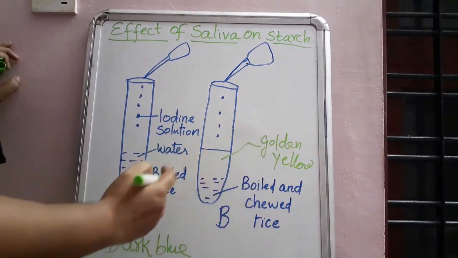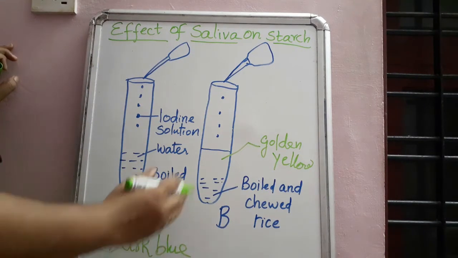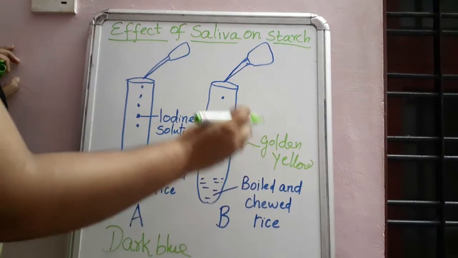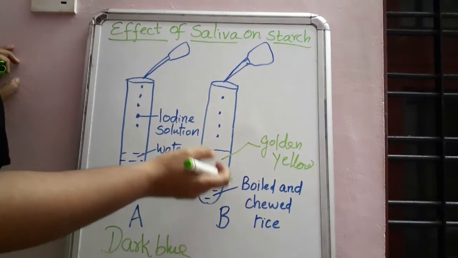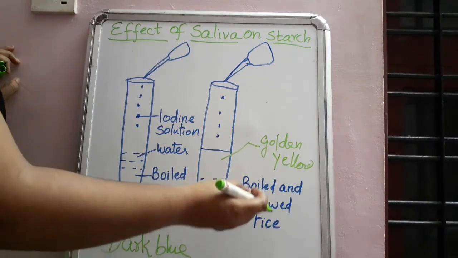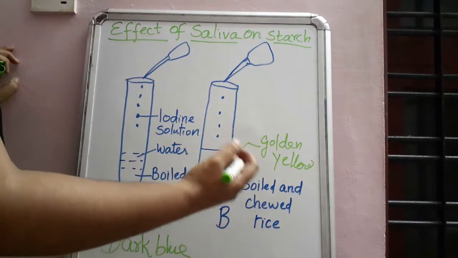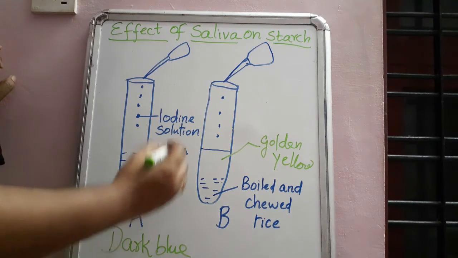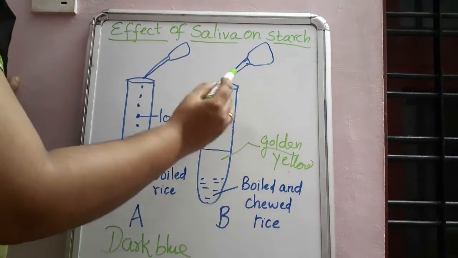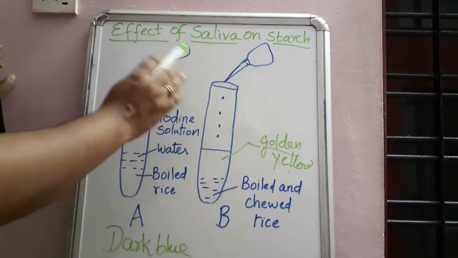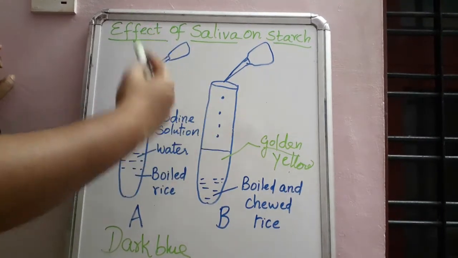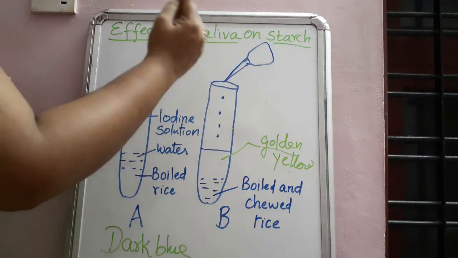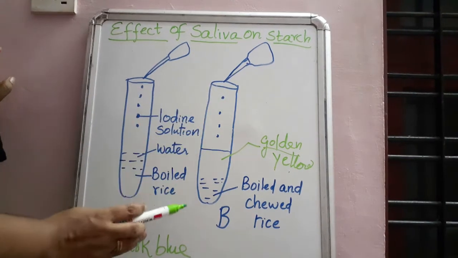Okay, why are we not getting this dark blue color? Because this starch was already digested by the saliva present in the boiled chewed rice. So what is happening? The starch is already digested by the saliva, so we will not get the dark blue color. We get only the golden yellow color of iodine. So by this experiment we can infer the effect of saliva on starch: saliva can digest starch. I hope it is clear to you.